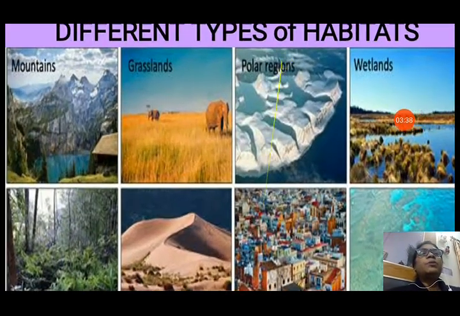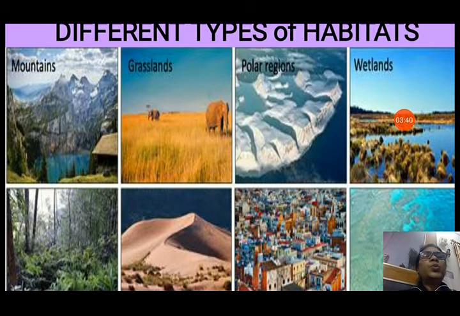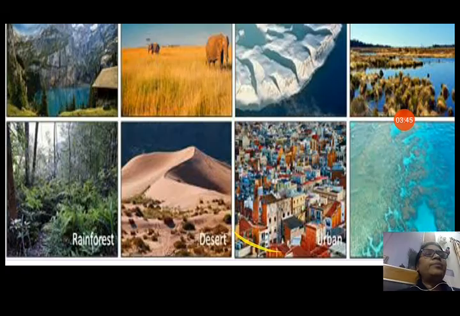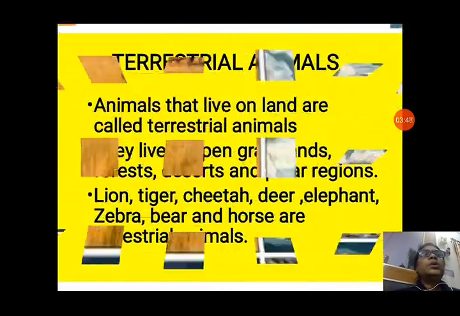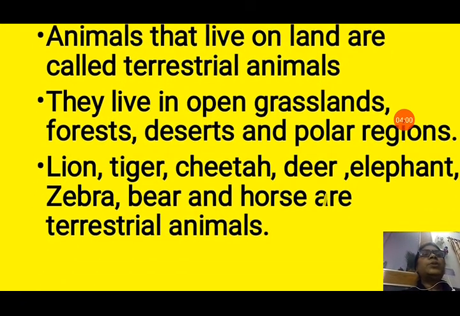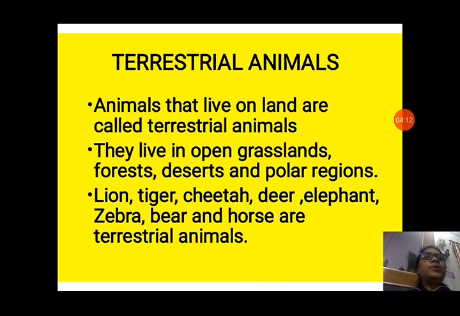Different types of habitats are mountains, grasslands, polar regions, wetlands, rainforest, desert, urban area and marine area also. Now terrestrial animals. Animals, according to their habitat, are divided into terrestrial, aquatic and many different types of habitats. So animals that live on land are called terrestrial animals. They live in open grasslands, forests, deserts and polar regions. These are different terrestrial habitats. Lion, tiger, cheetah, deer, elephant, zebra, bear and horses are terrestrial animals.